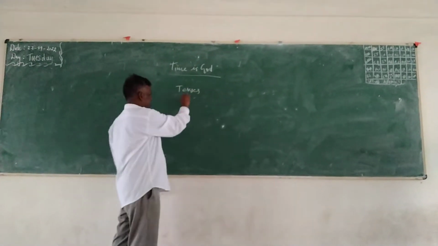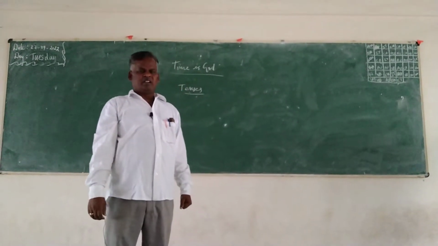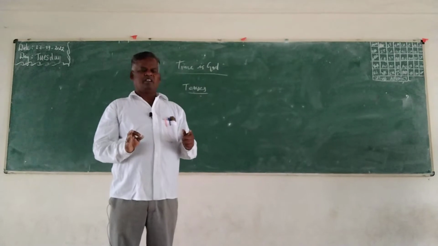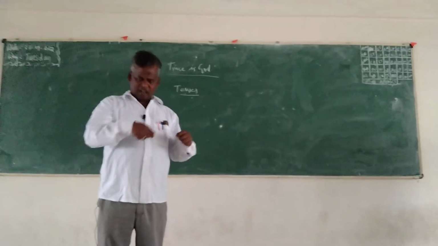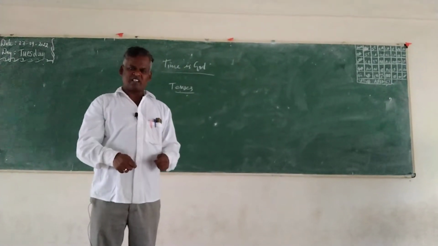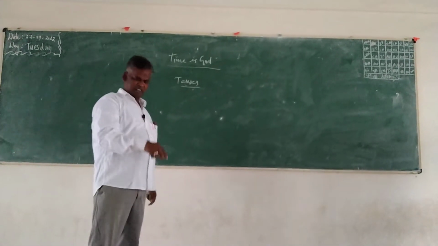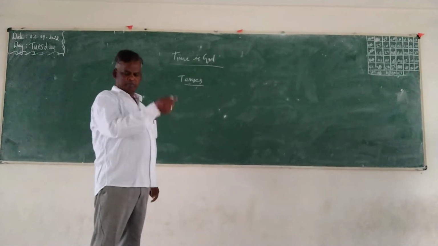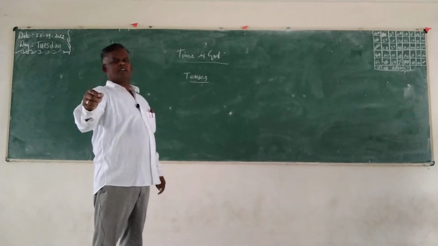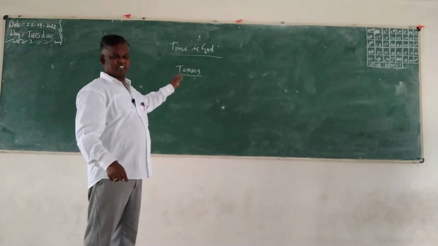Tenses. What is tense? Tense is nothing but a word used to denote the time of an action. That means the action is happening now, or the action happened in the past, or the action is going to happen in the future, or is happening in the present, or completed in the past, or will start only in the future. That is known as tenses.